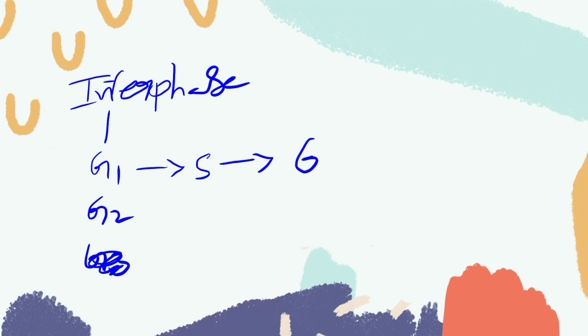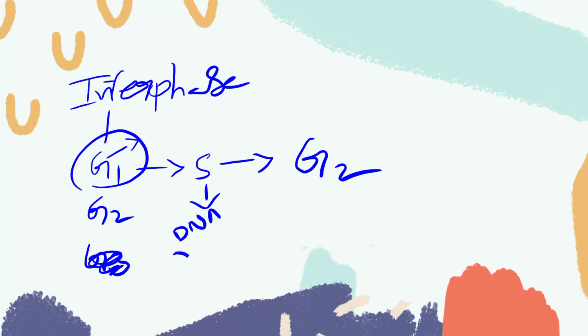So, interphase is divided into three phases: G1 phase, S phase, G2 phase. Sorry, there is no G3 phase. During the gap 1 phase, the cell continuously grows, which means the cytoplasmic content increases in the G1 phase. During the S phase, DNA replication takes place.